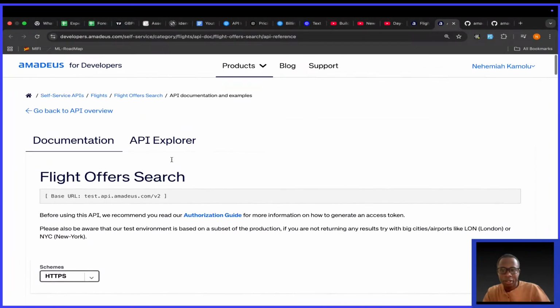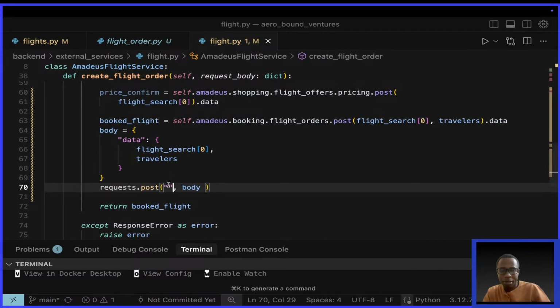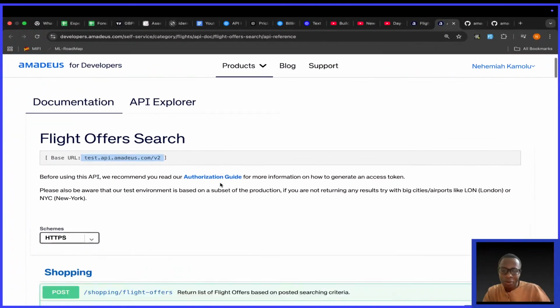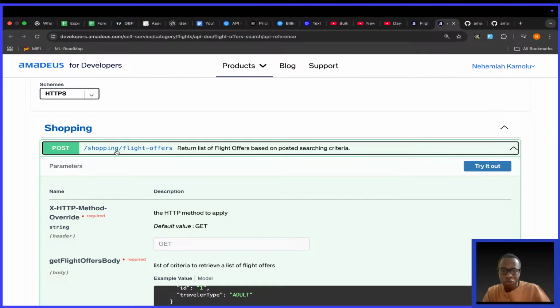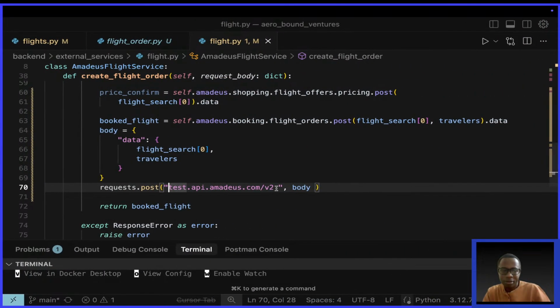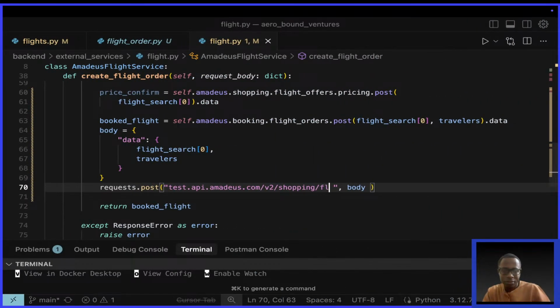If I go up here, you see they say the base URL is test.amadeus v2. So I'll come here and paste that one there. Then after that, for example, use this one here. I don't know why I can't copy this. I want to select this whole text, but for some reason I cannot select all of it. So slash v2 slash shopping slash, is it flight offers? Yes, flight dash offers. This is how I saw them doing it.